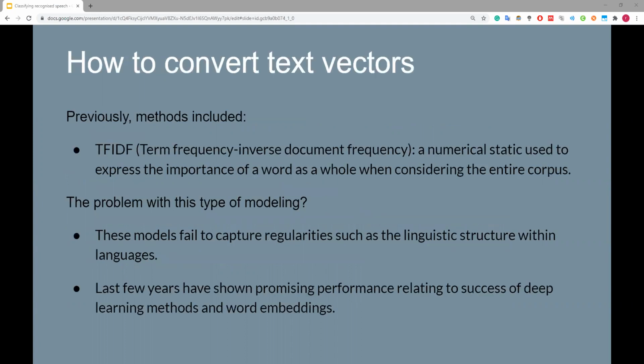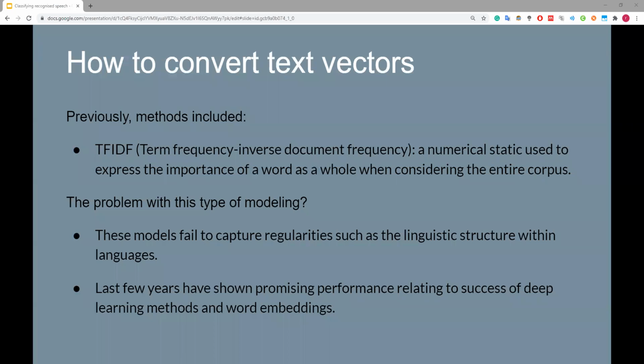So how to convert text to vectors. Previously, methods such as TF-IDF, which stands for Term Frequency Inverse Document Frequency, a way of expressing the importance of a word when considering the corpus as a whole, was used as a sort of way to summarize text data. The problem with these types of methods is that they fail to capture the regularities and linguistic structure within these languages, and they also disregard any word ordering or semantic meaning or syntactical relationship between words, which is quite important